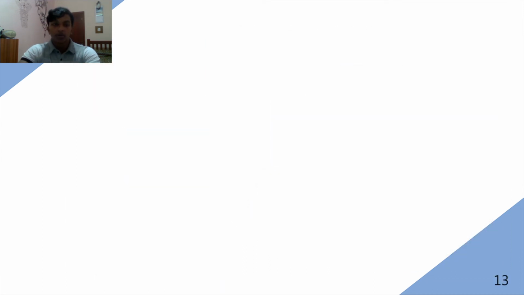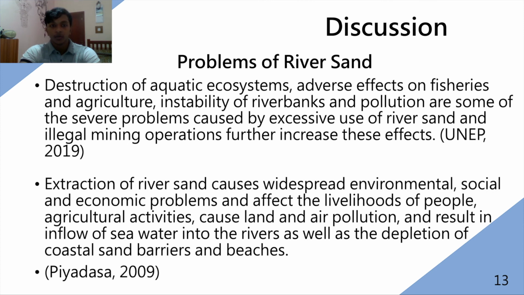And now I'm going to talk about the discussion. In discussion, we have mentioned two problems. First problem is destruction of aquatic ecosystem and adverse effects on the fisheries and agriculture. Instability of riverbanks and pollution are some of the severe problems caused by the excessive use of river sand, and illegal mining operations further increase these effects. And our second problem is that extraction of river sand causes widespread environmental, social, and economic problems and affects the livelihood of people and agricultural activities, causes land and air pollution, and results in the inflow of seawater into the rivers as well as depletion of coastal sand.